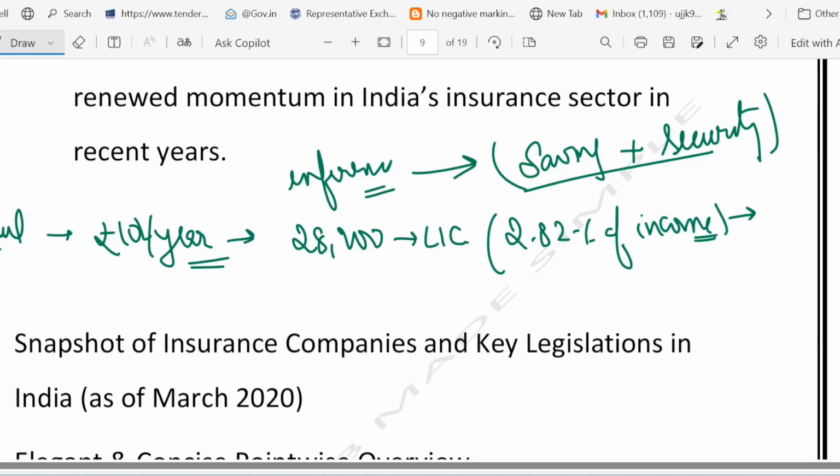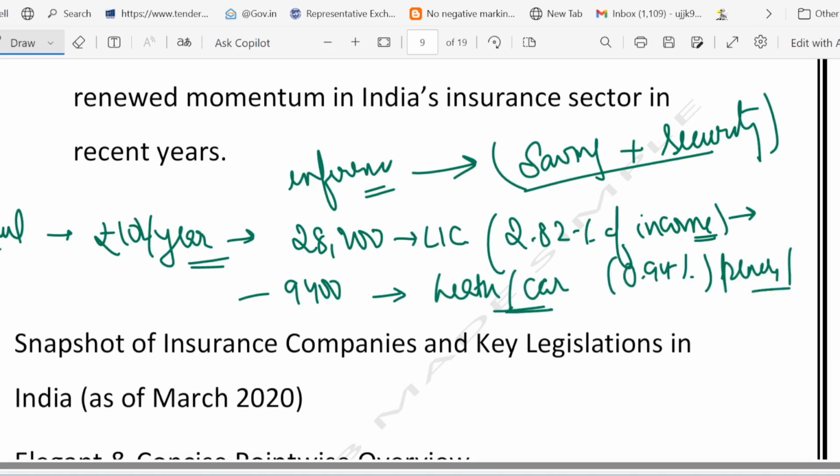Also, he has spent 9,400 rupees on health and car insurance. I am giving you this data just to help you understand. So what penetration is that? 0.94% penetration, isn't it? Because penetration is simply what? How do you find the penetration? Just now I told you the formula of penetration.